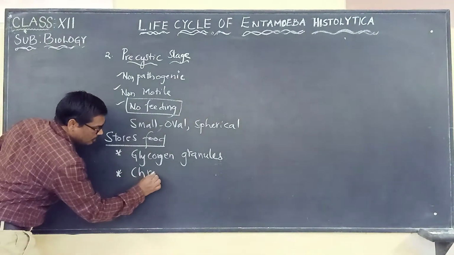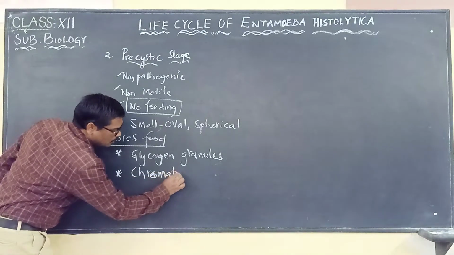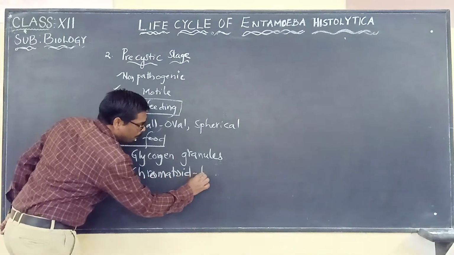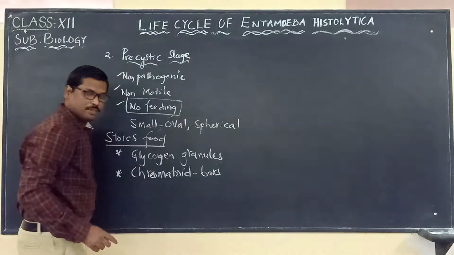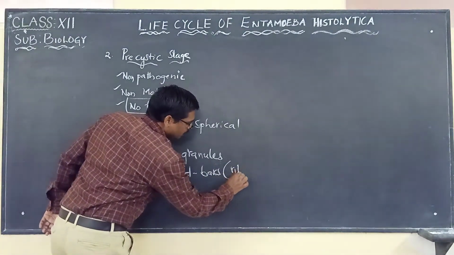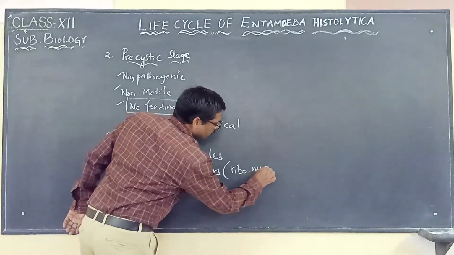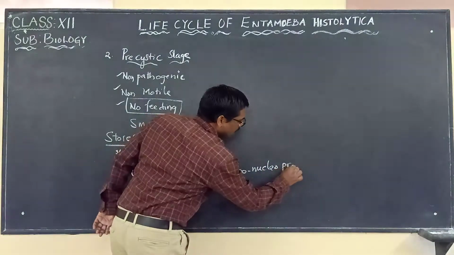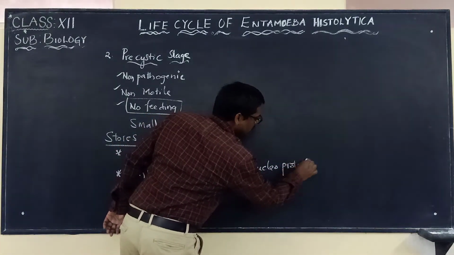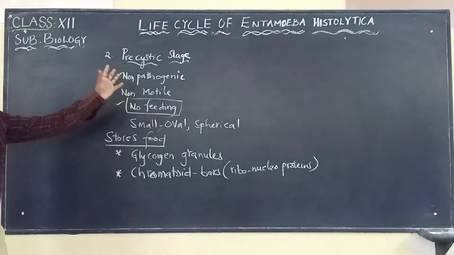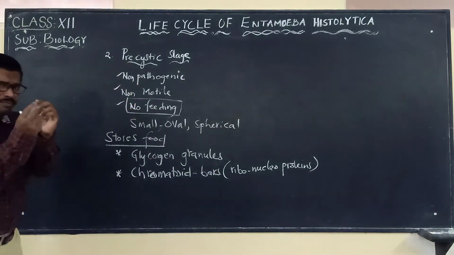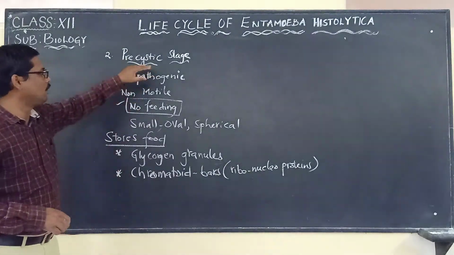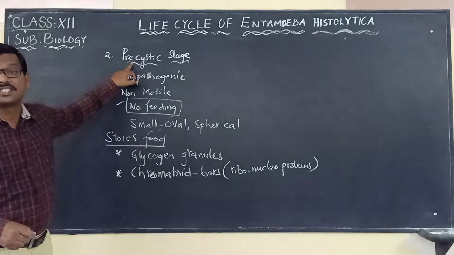The chromatoid bars are made of ribonucleoproteins, so ribonucleoproteins are present. These are the few points that we have to remember regarding the pre-cystic stage.